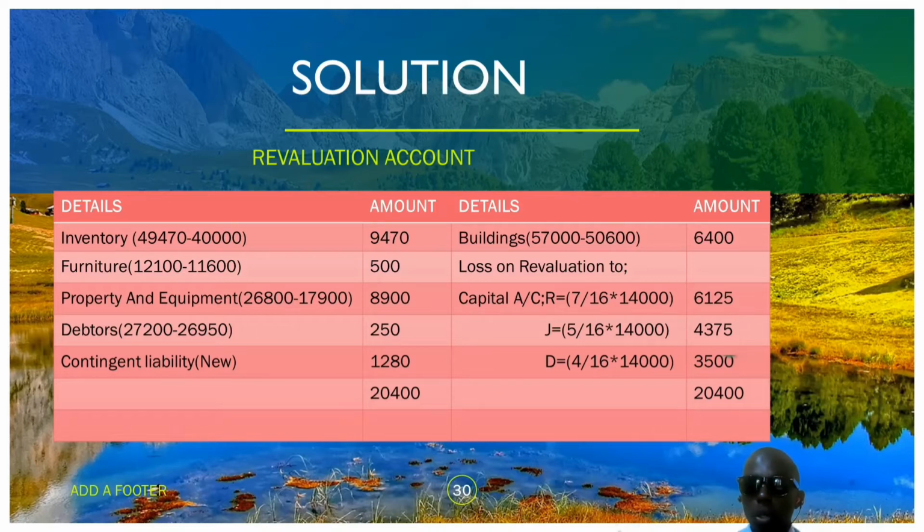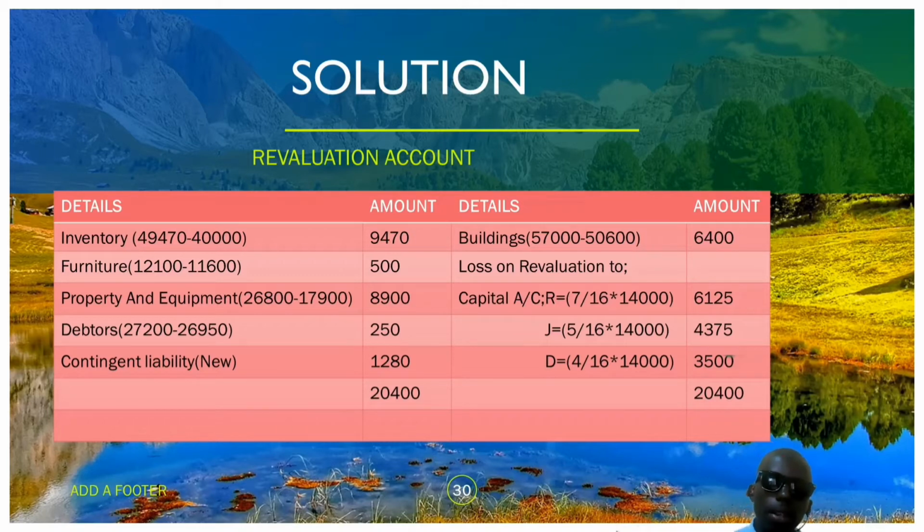If an asset decreases in value, we reckon it on the debit side of the revaluation account. When liabilities increase, we also reckon them on the debit side. When an asset appreciates in value, we credit it in the revaluation account. And when liabilities decrease, we still credit them on the revaluation account.